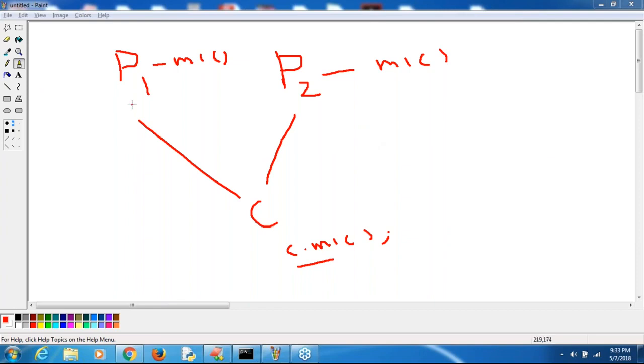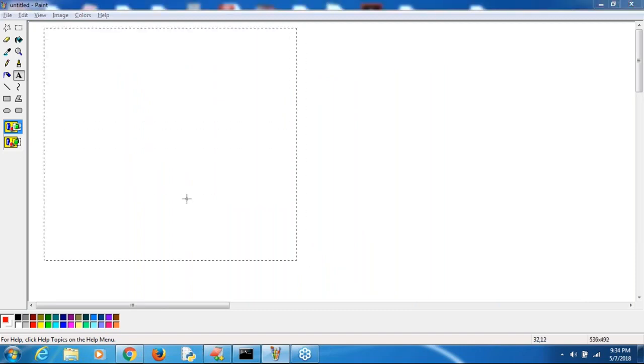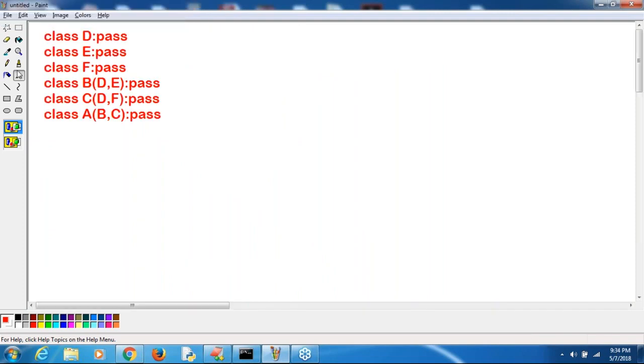Okay, here, just have a look once. Here, just observe that this is my code. This is the code what we have. Can you please let me draw the diagrammatic form? Sir, A. Here just observe that D, E, F is there. All these are child classes of object.